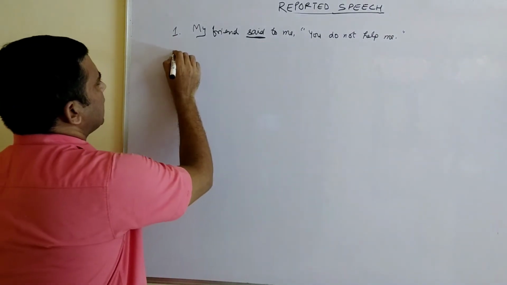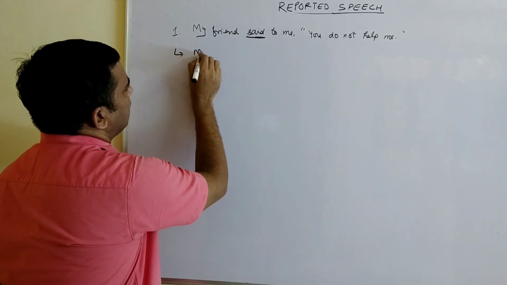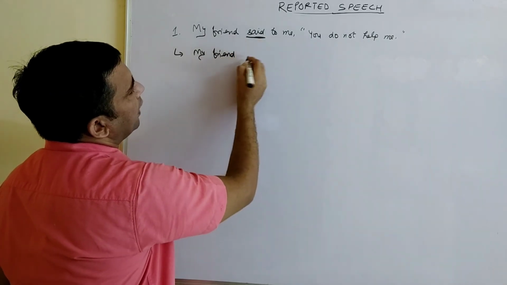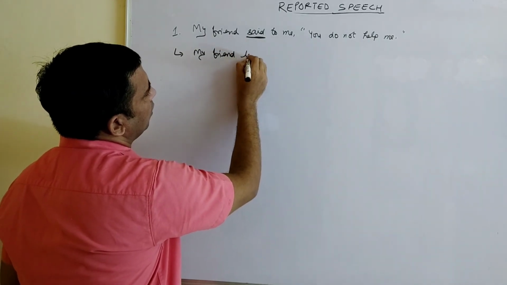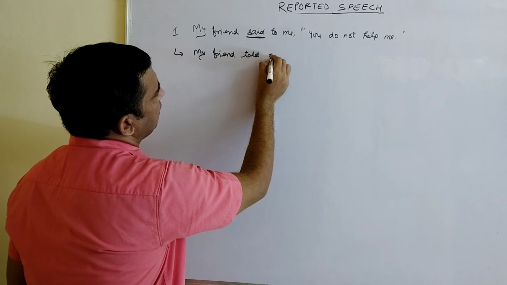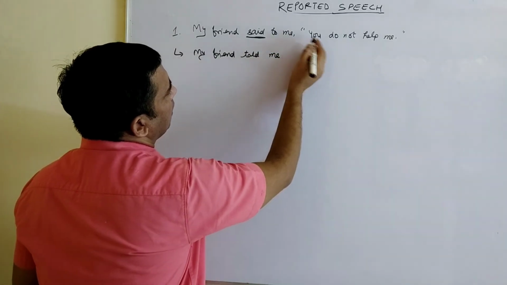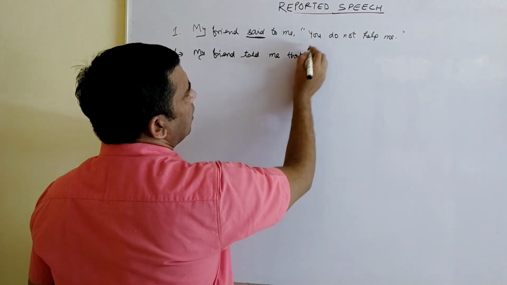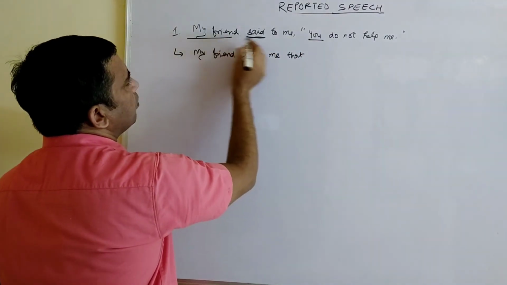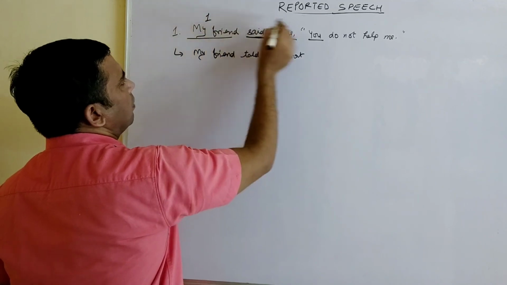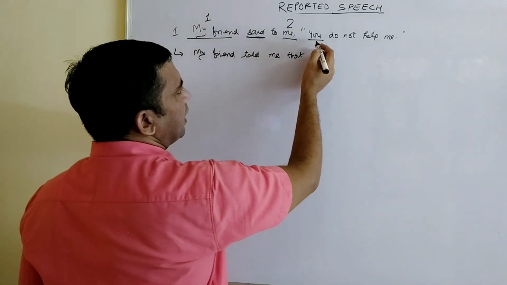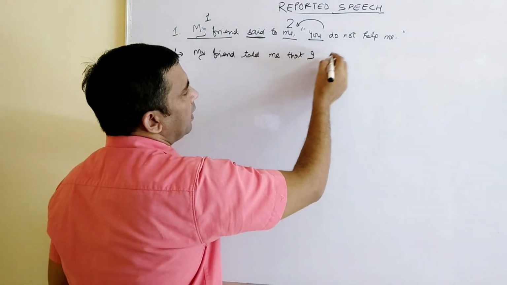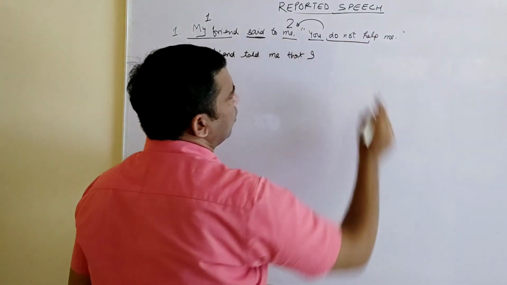I'm doing the first example which I wrote. My friend, we will copy as it is. "Said to," I told you, changes into "told." My friend told me. Remove the comma; we have an assertive sentence here, so we use "that." "You" is the second person, so put number 1, number 2, number 1, number 2. The second person pronoun will change according to this second. It will become "I do not help." Which tense?